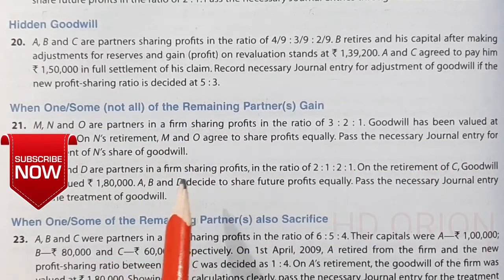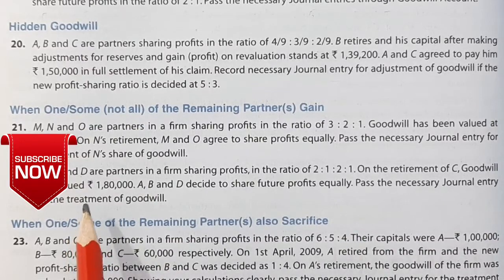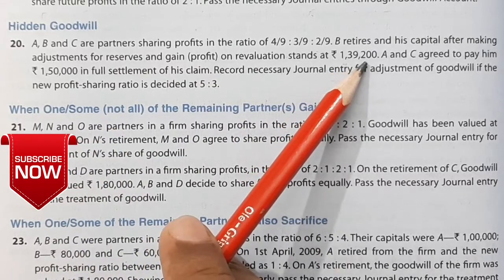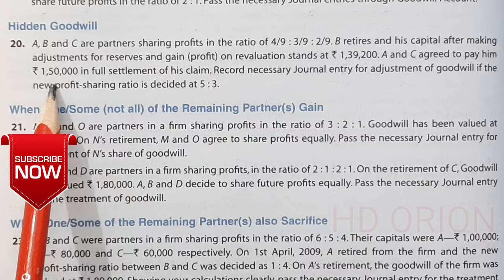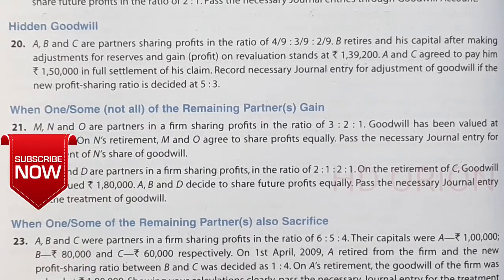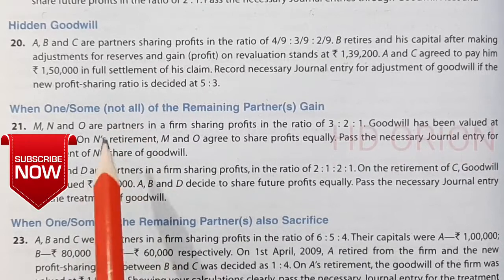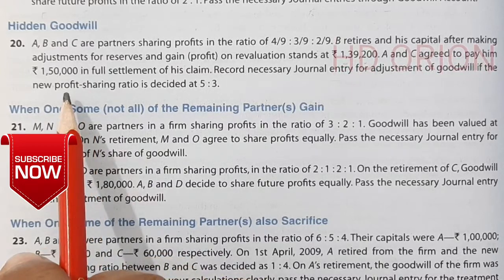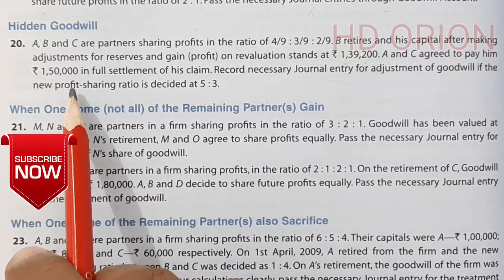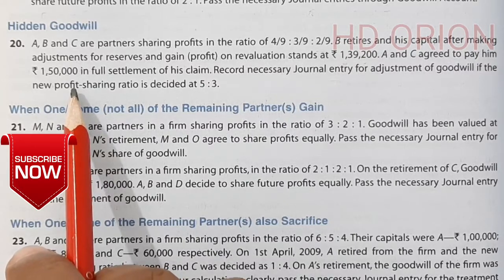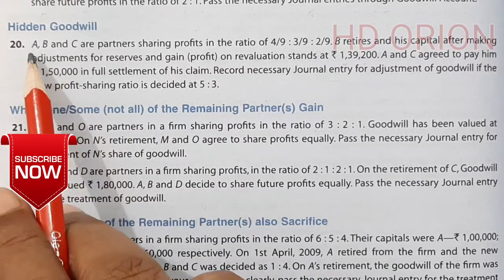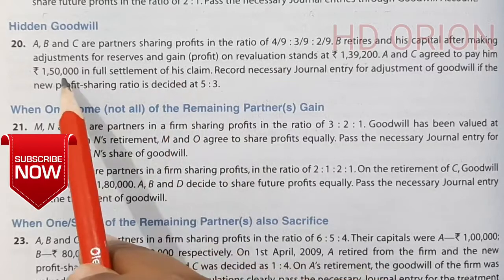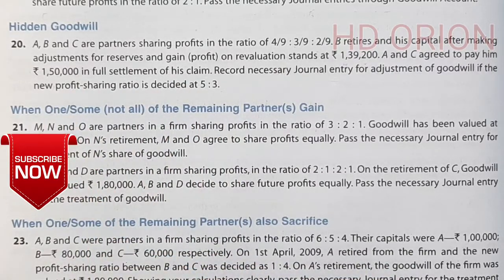So firstly, we will calculate the goodwill for the retiring partner. Retiring partner was supposed to be paid rupees 1,39,200, but the firm has paid rupees 1,50,000, that is rupees 10,800 more. So this 10,800 is the goodwill which is paid by the firm to the retiring partner. And this 10,800 goodwill will be contributed by the continuing partners A and C in gaining ratio. So first we will calculate the gaining ratio, calculate the goodwill, and then we will pass the journal entry.